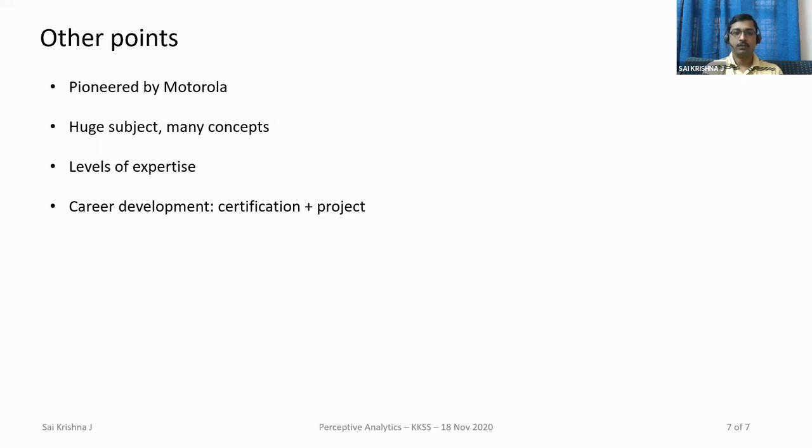If you are looking at it in terms of career development, a lot of people do the Six Sigma certification, and the thing with Six Sigma is that it's not enough if you just do a certification. You also have to do a project once you do the certification. For example, I did my Six Sigma Green Belt certification from KPMG, after which I also did a field project. In my case, I went to a factory and did a precision time and motion study. My project was related to reducing non-value added time in a process.